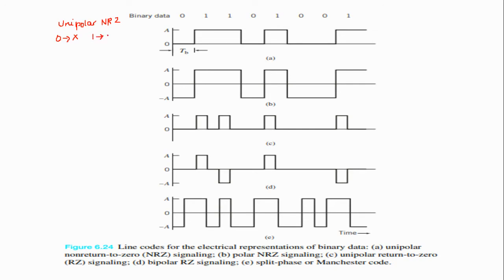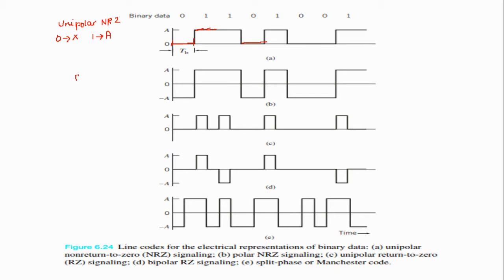One is represented as a rectangular pulse with amplitude A, and the symbol duration is TB. For symbol 1, the rectangular pulse with amplitude A is transmitted. For symbol 0, no pulse is transmitted.